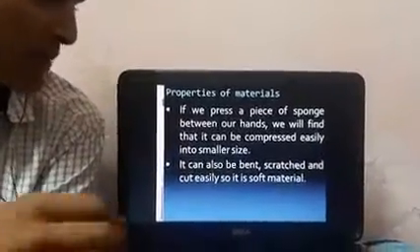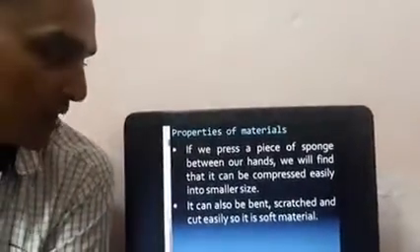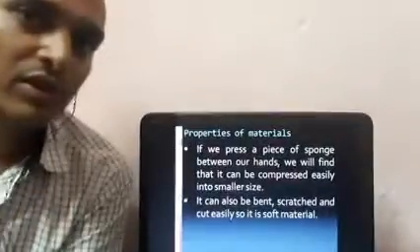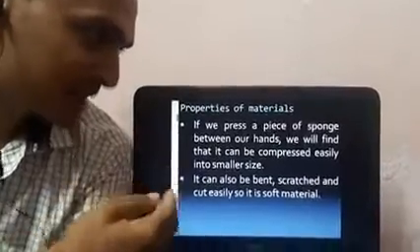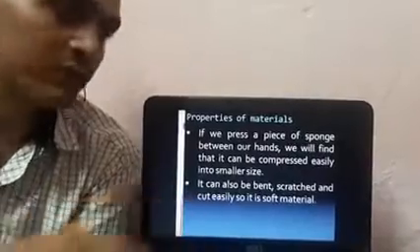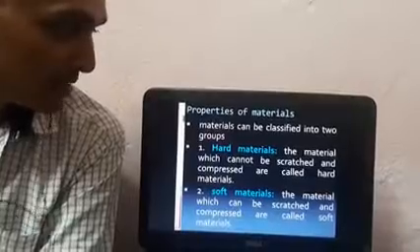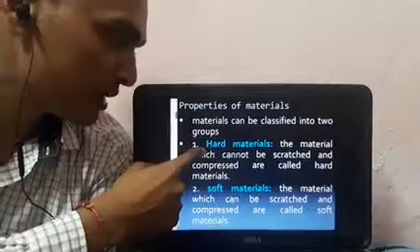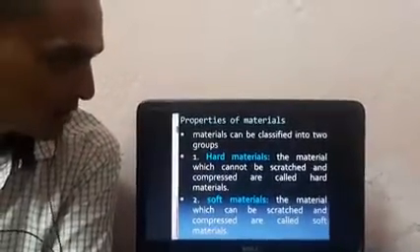If you press a piece of sponge between our hands, we will find that it can be easily compressed into a smaller size. If you compress more and more, it becomes smaller and smaller. It can also be bent, scratched and cut easily. So we can say that sponge is a soft material. So by discussing that, we can finalize these two types of materials: first is hard materials, second is soft materials. Let us discuss these definitions.